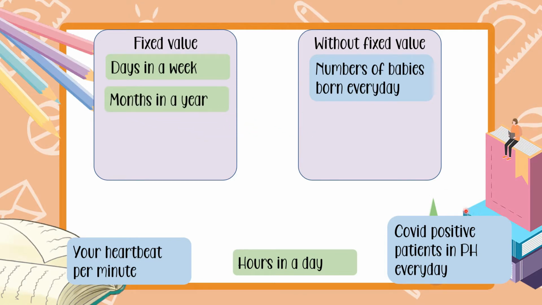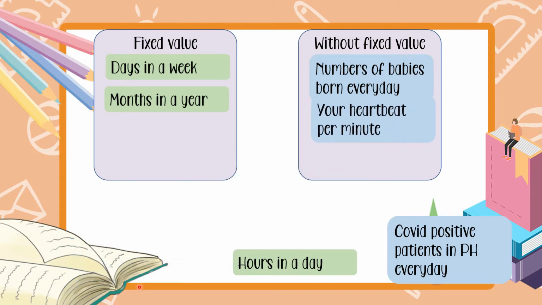Next, your heartbeat per minute. So, kapag relax ka, yung heartbeat mo mabagal. Kaya konti lang yung heartbeat mo per minute. Pero kapag ikaw ay kinakabahan, pagod, or galing lang sa kakatakbo, your heartbeat is mabilis. Therefore, mas marami kang heartbeat nun kada isang minuto. So, dahil hindi siya pare-pareho, ilalagay natin siya sa without fixed value.